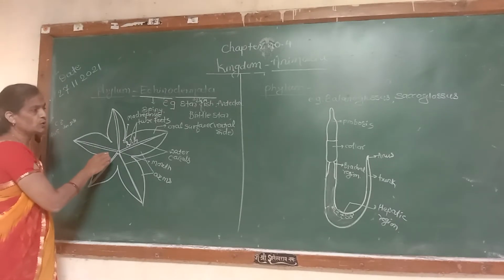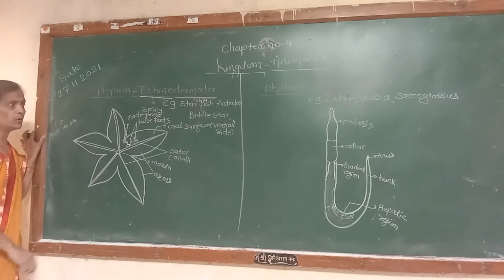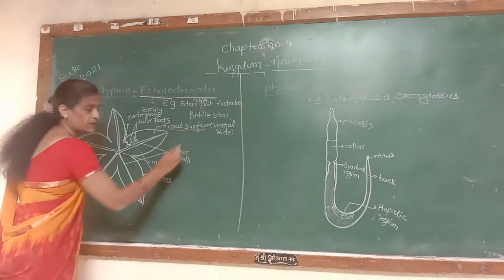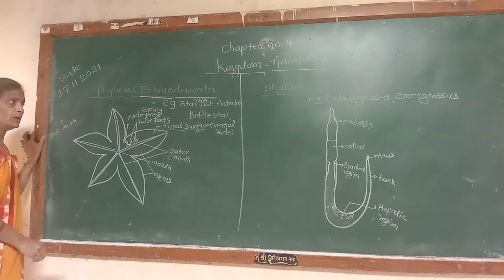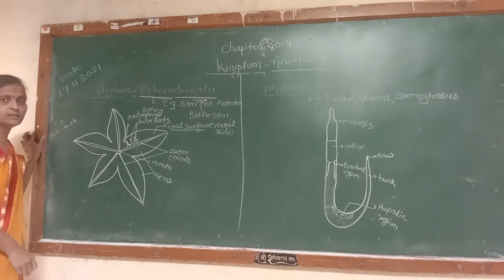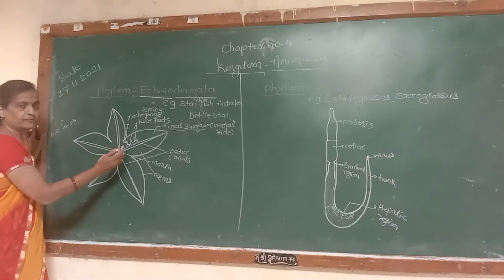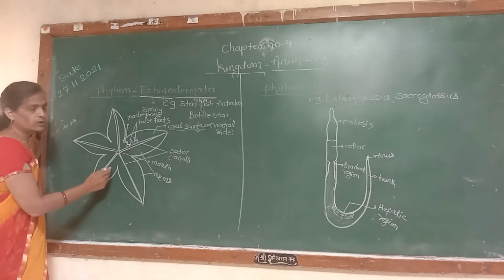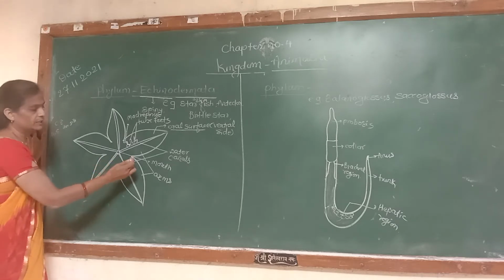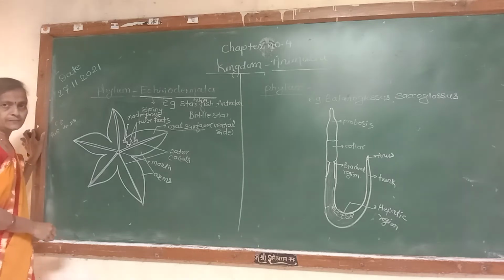Simply put, dorsal and ventral side: the oral surface is found in the ventral region, where the mouth opening is present.